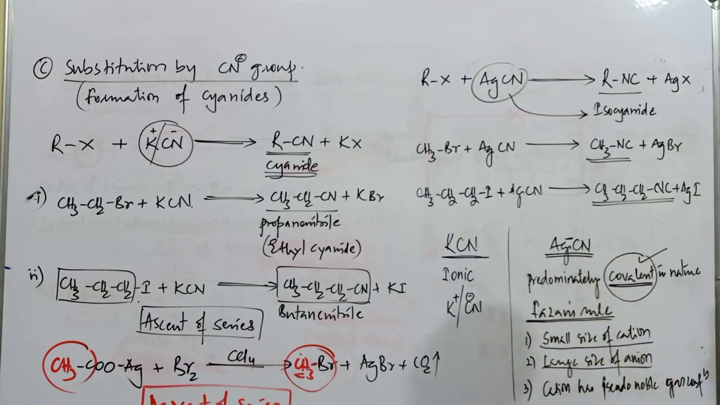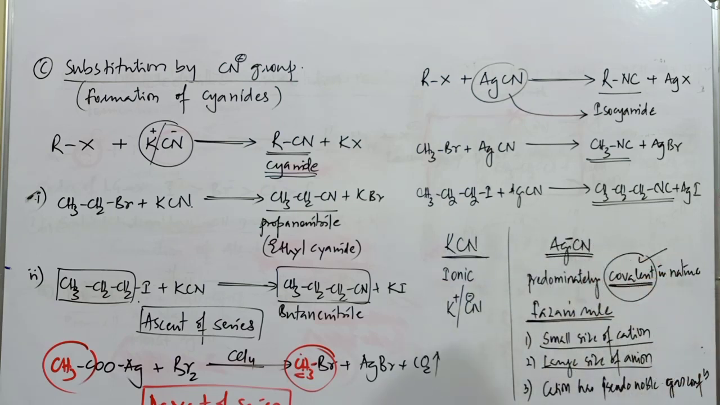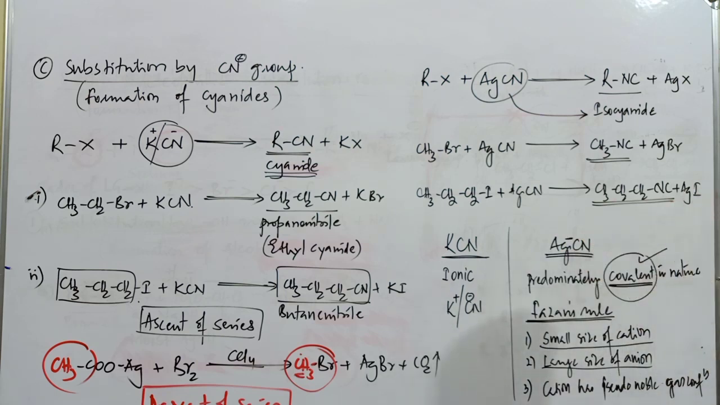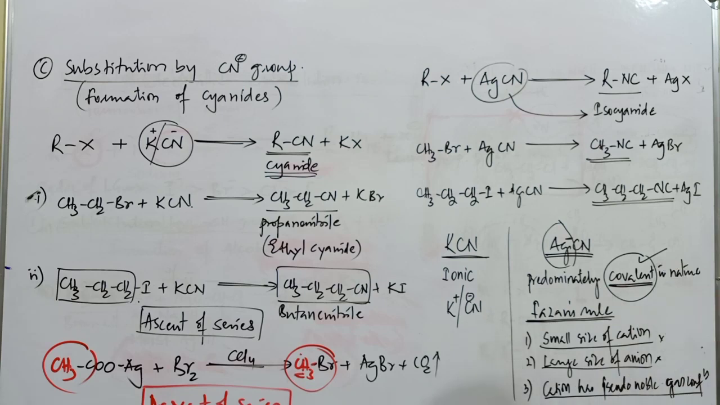Now, if you consider these two compounds, KCN and AgCN, the size of potassium and the size of silver is almost the same. There may be a small difference, but much difference is not observed between the size of potassium and silver. And for large size of anion, both have the same cyanide ion. So these two parameters are not considered in this particular set of example. Then the cation with a pseudo noble gas configuration. When the cation has pseudo noble gas configuration, in that case the substance has covalent character.